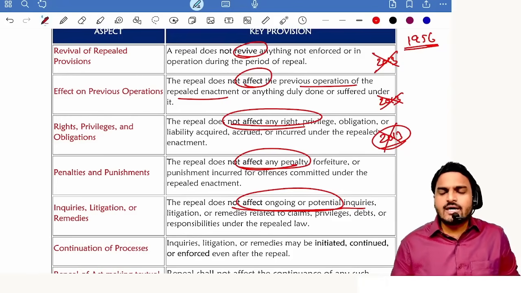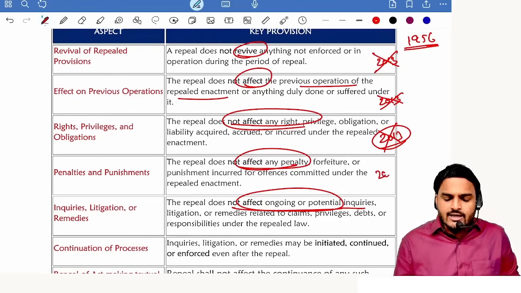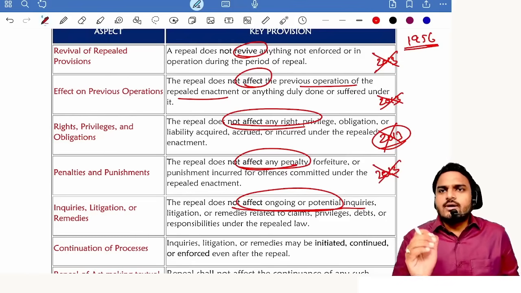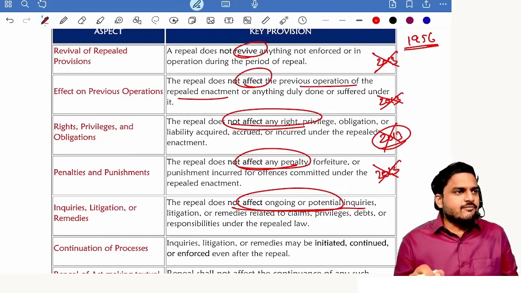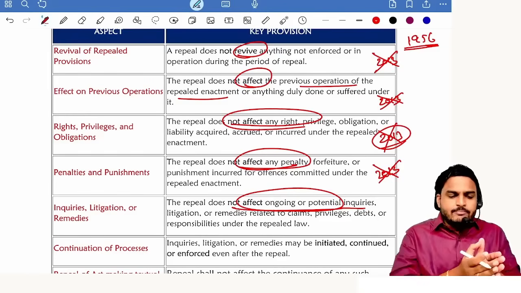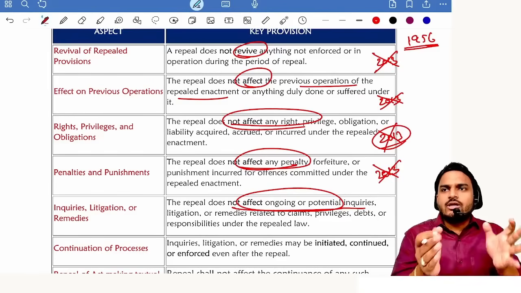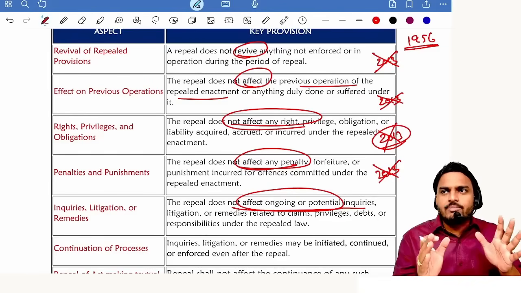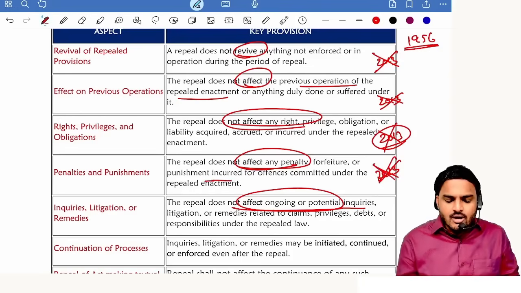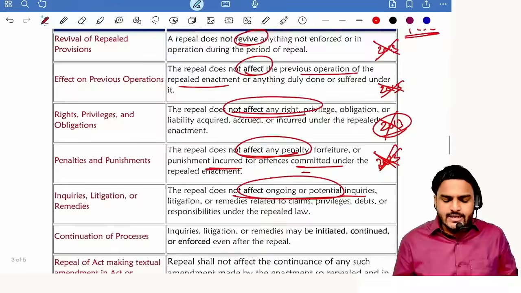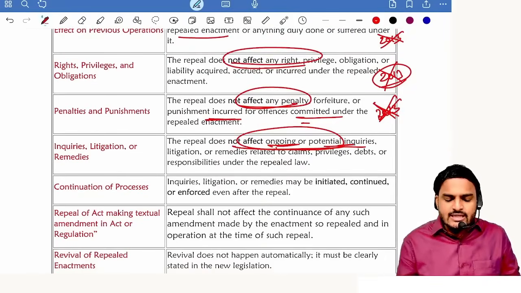Now, repeal of Companies Act 2013, will it affect your rights? No. Suppose under Companies Act 2013 you were identified as a person in default, and it imposed imprisonment on you. That imprisonment period is going on, meanwhile the old act got repealed. Now will it affect ongoing punishments? No. Next one, ongoing potential inquiries and litigation.